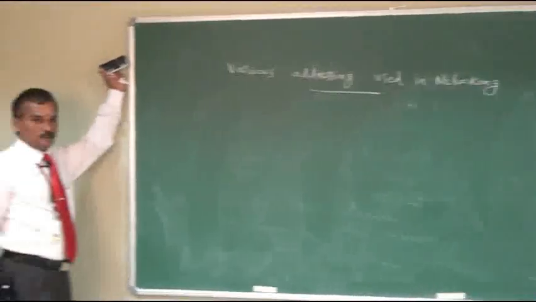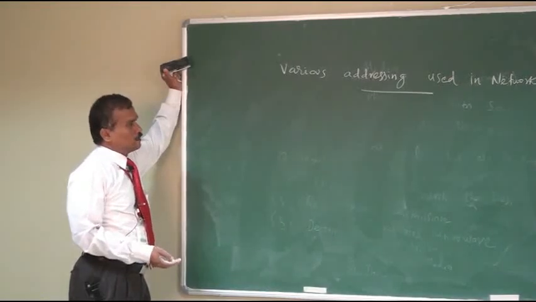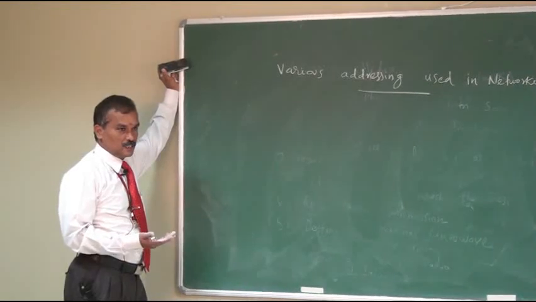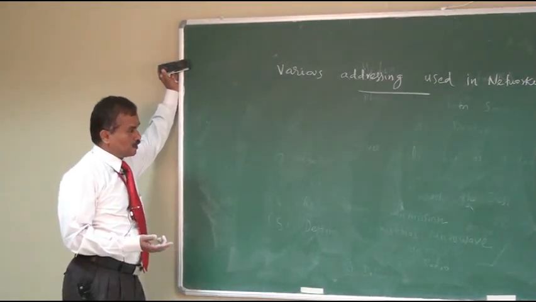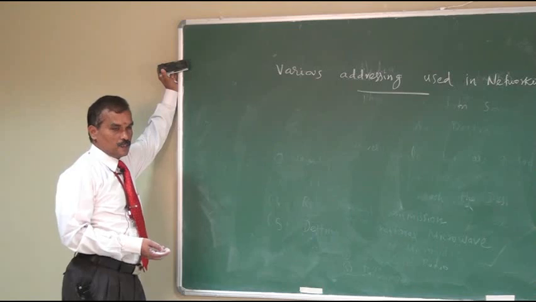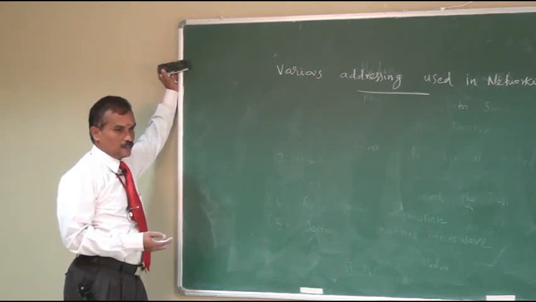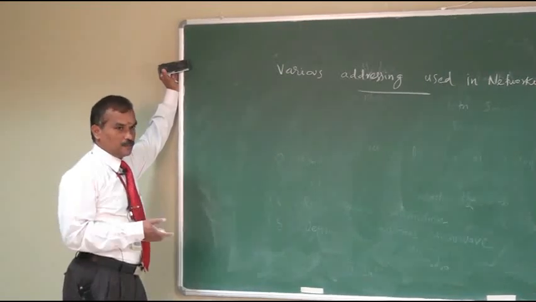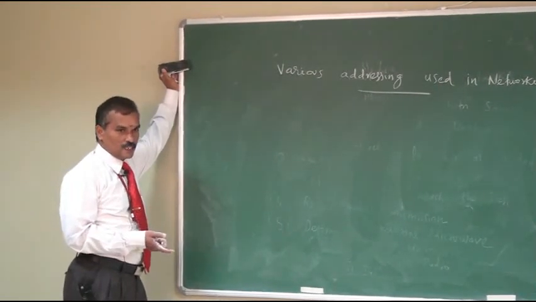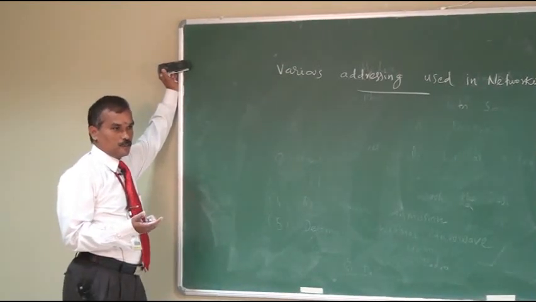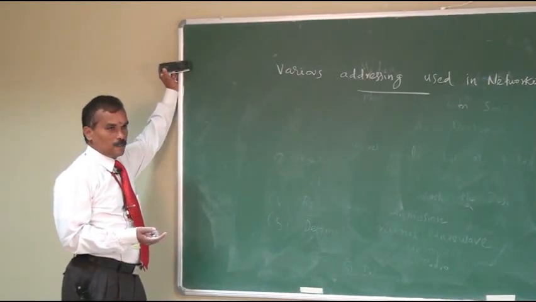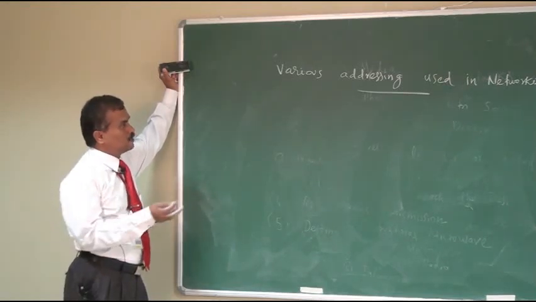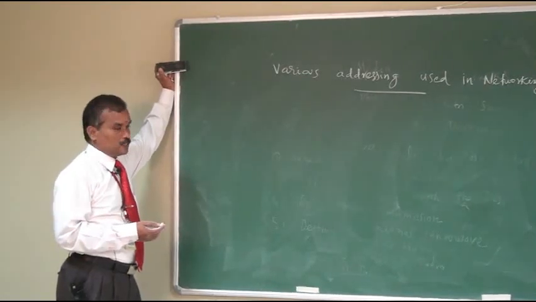So I think you are familiar with the three topics. One is, what are all the various components of data communication systems. Then what are the different categories of communication? Then third one is what are all the different types of transmission media: guided transmission media and unguided transmission media. Do you have any doubt? Just you can ask, please. Okay, next we will see the various addressing used in networking.